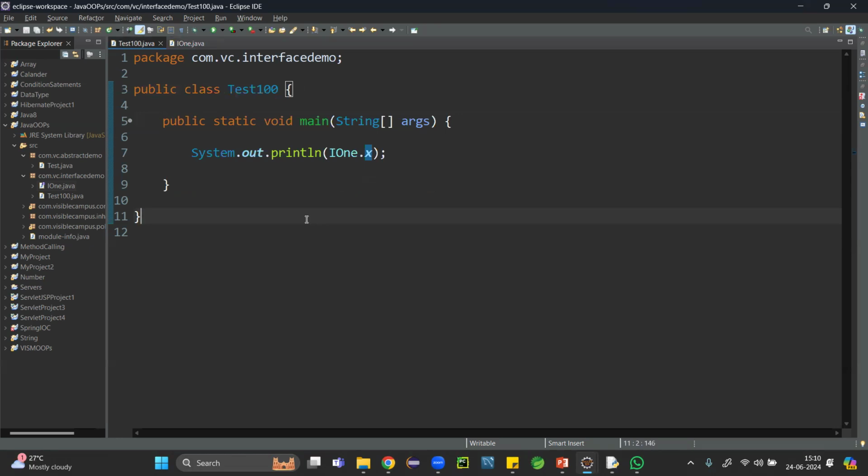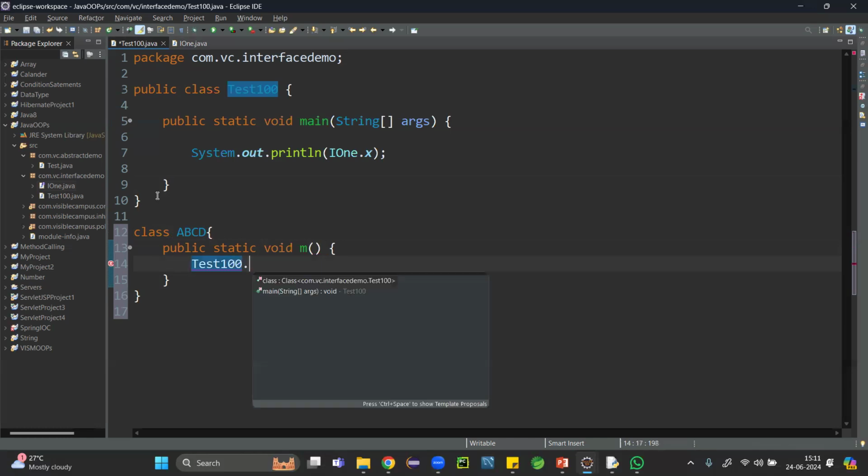From where will you access the main method? Yes, we can access. Your question is, for example, there is a class, some class ABCD, and inside this I have one method, public static void m, which is my method. And inside this, what is the class name? Test100.main, what's the main method name? Main. That's it.